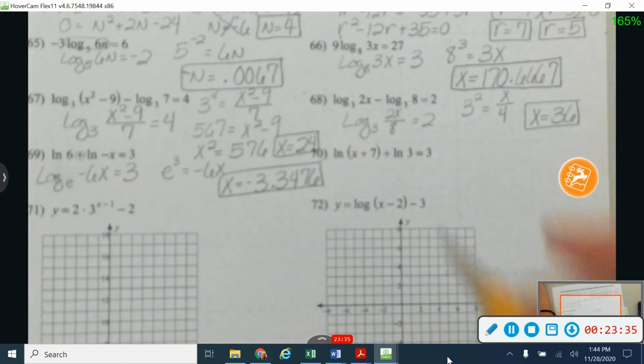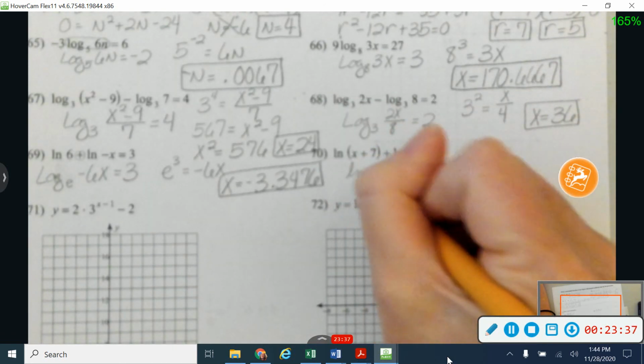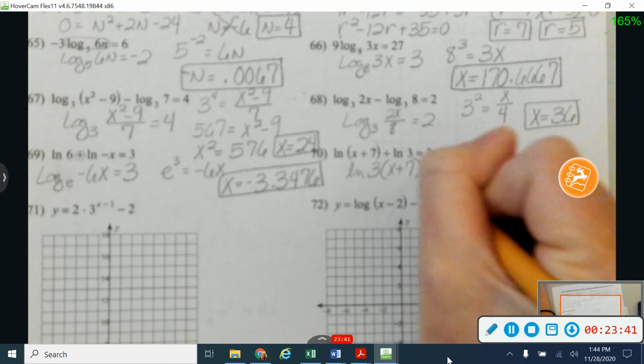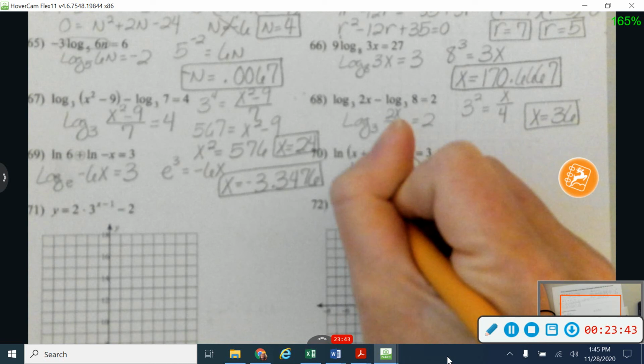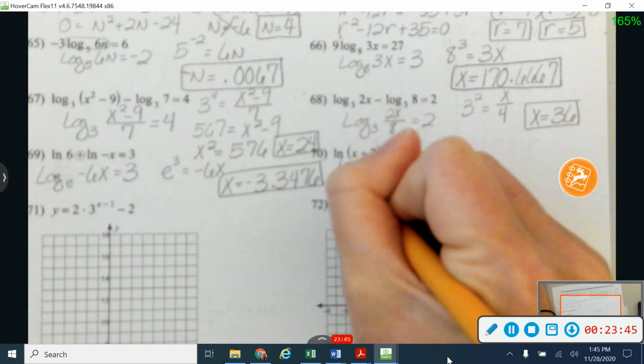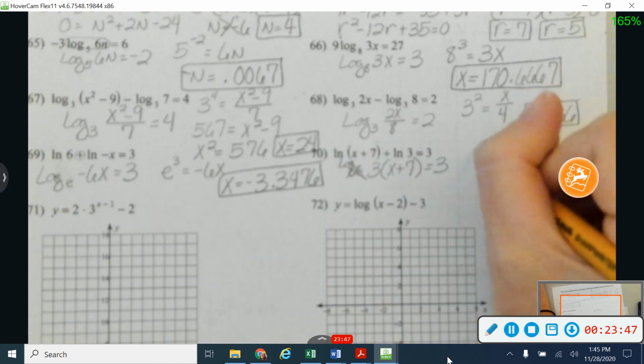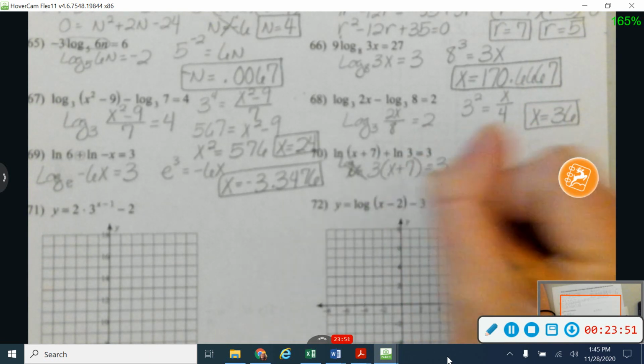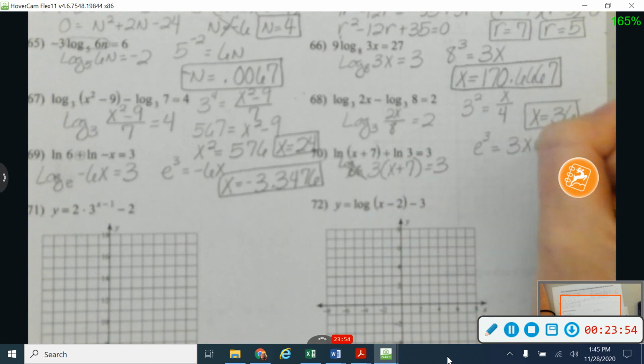Okay, same thing on number 70. I'm going to put those together using multiplication. So that'll be 3 times x plus 7 is equal to 3. Let's change this into a log with a base of e. So that's going to be e to the third power is equal to, and I'm going to go ahead and multiply these together, so 3x plus 21.